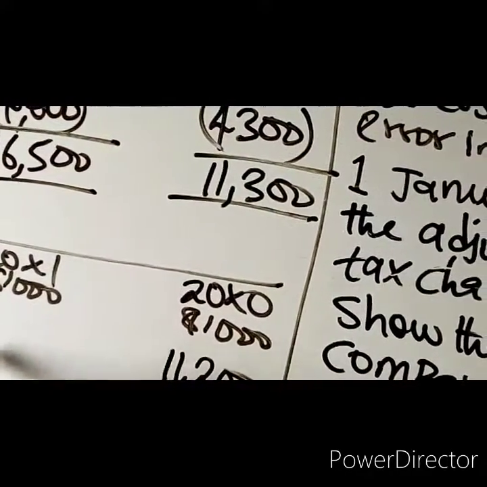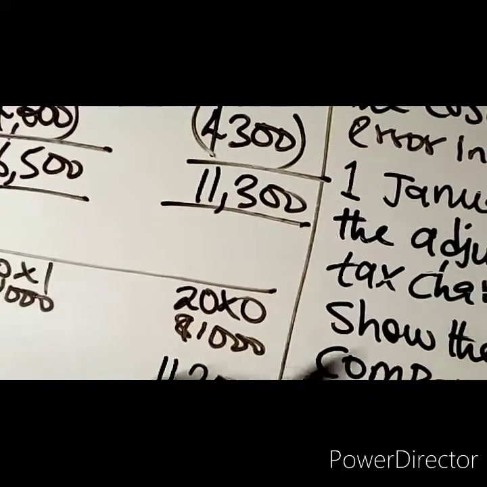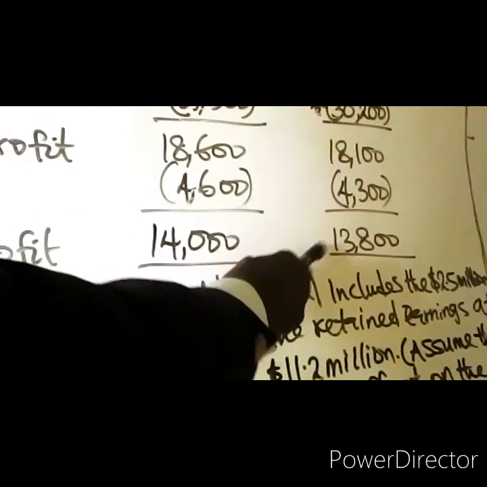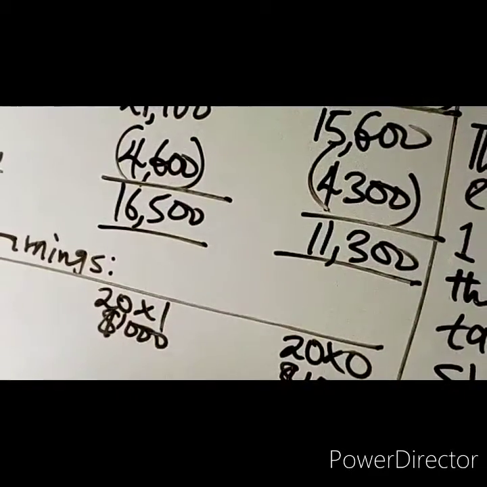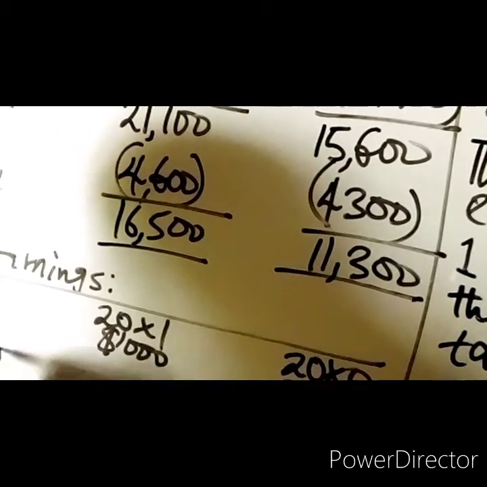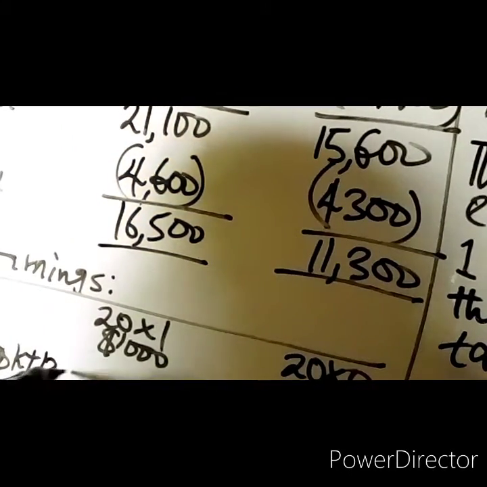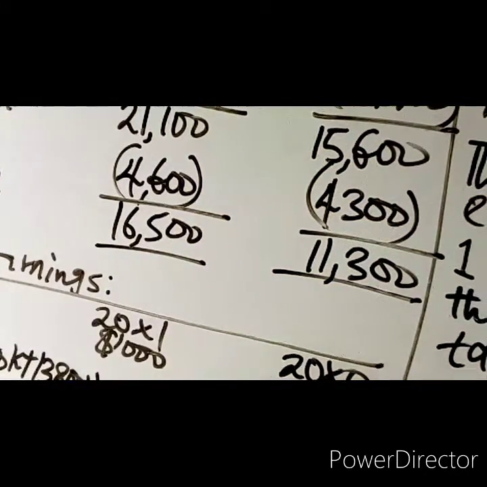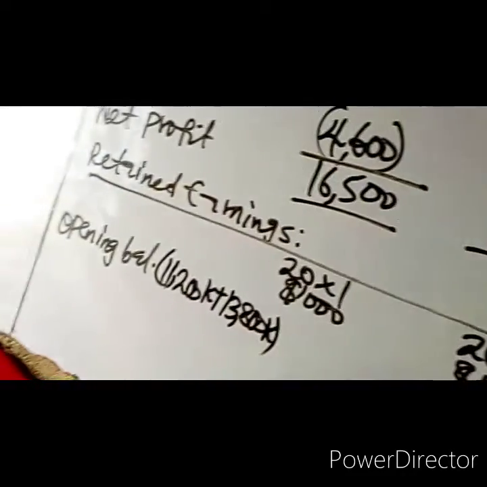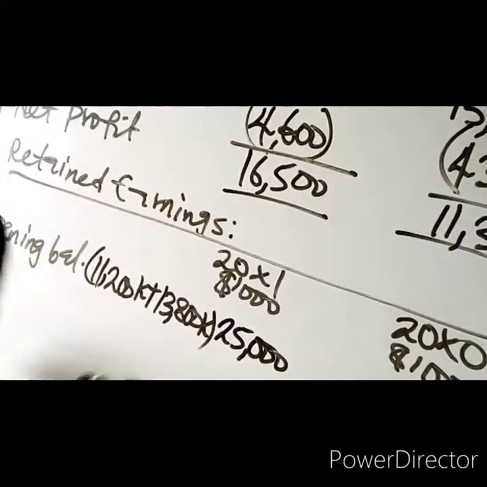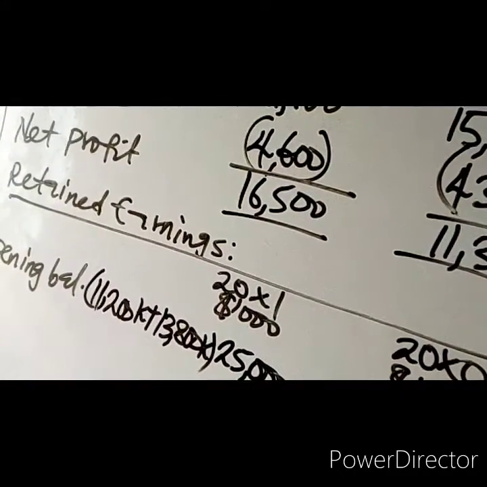Then, how much will be the retained earnings in 20X1? Just add the profit for that year. 13.8 million, net profit for 20X0. That will give you the retained earnings for 20X1, since we're not given the dividend. So you have 11.2 million plus 13.8 million. That will give us 25 million. And that is the retained earnings for 20X1.